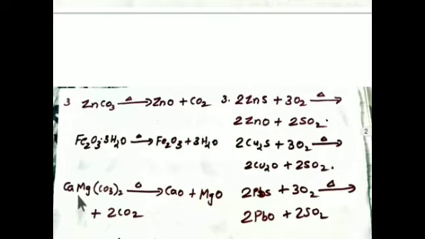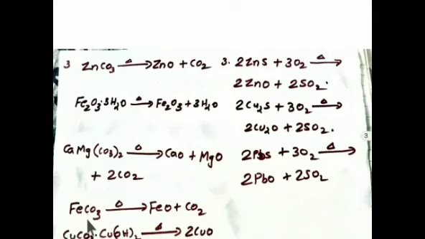Then CaCO3·MgCO3, this is dolomite, CaMg(CO3)2. After heating, we will get CaO plus MgO, calcium oxide and magnesium oxide, plus 2CO2.